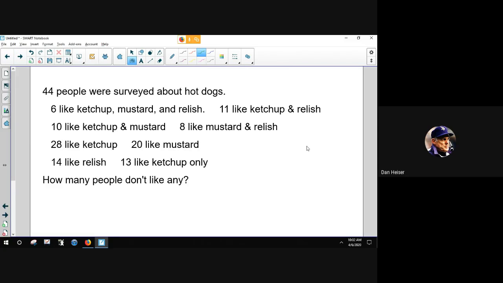Now let's crank it up a little bit. Here we're surveying people about what they like on their hot dogs. 44 people were asked what they like, and they were given a choice: ketchup, mustard, relish. Again, I would be one of the 6 that like all 3. And then we can see the various results here. Now there are 3 circles, and here's where it gets a little tricky. So I'll give you a moment to look at all this.